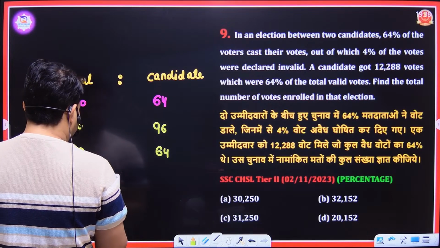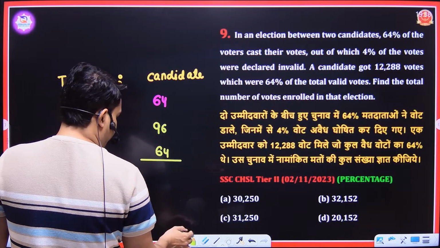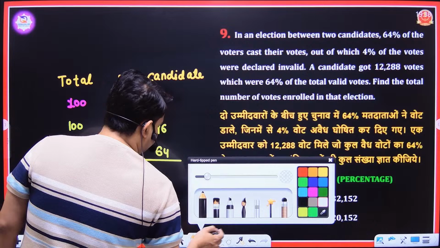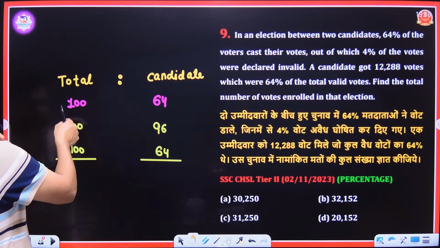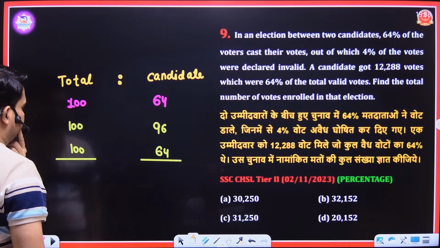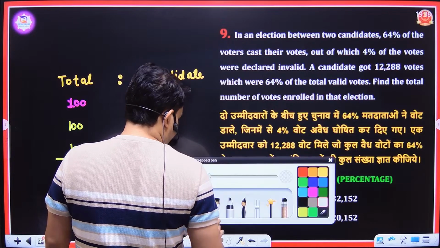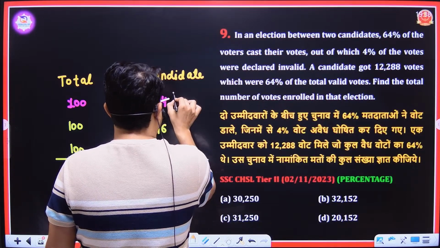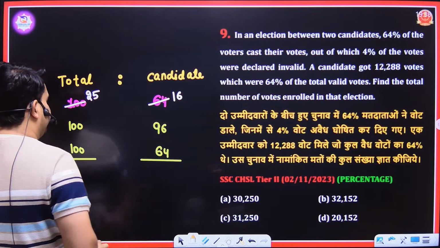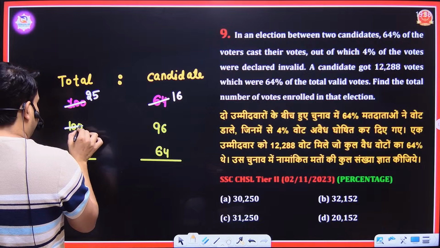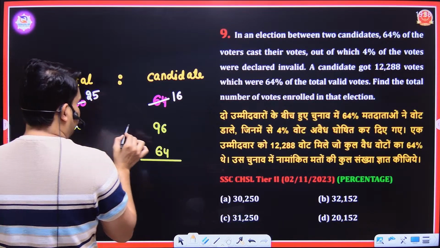Now we have to multiply them. If we have to multiply them, then we can divide in the cross. What will we do? If I divide by 4, then we have 16 here, because 16 fours are 64. I have 16 here and here I have 25. If I divide by another 4, then I have 25 here. Then I have here 24.